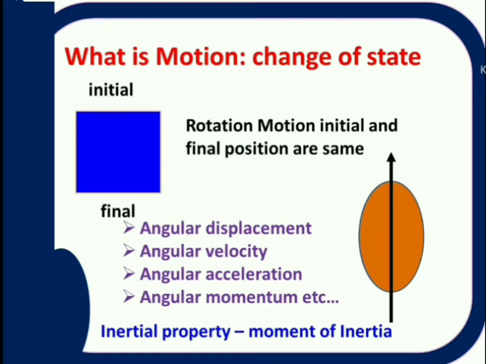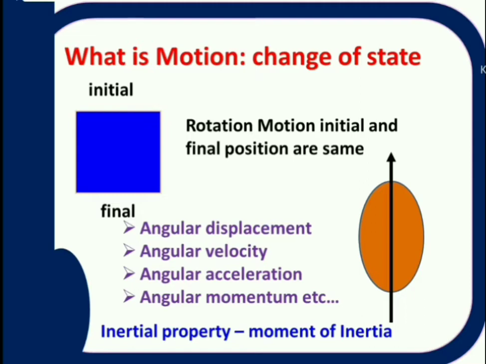angular displacement. The rate of change of angular displacement is angular velocity. The rate of change of angular velocity is angular acceleration. Like this, all the physical quantities in rotational motion are described with word angular: angular displacement, angular velocity, angular acceleration, like this.